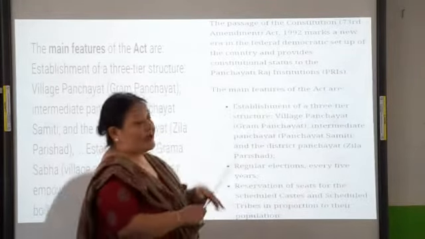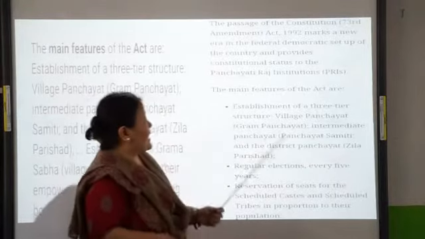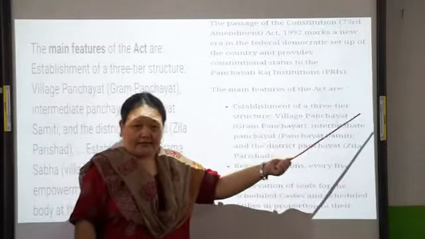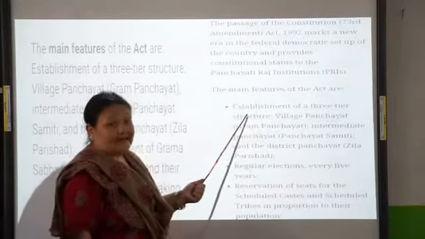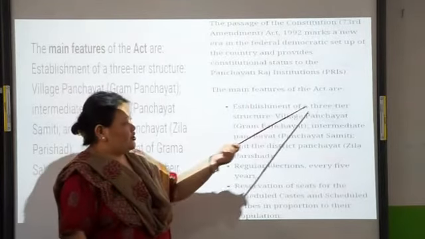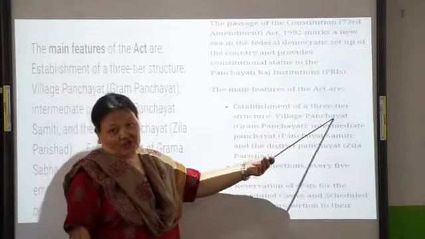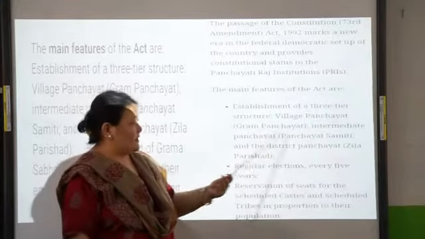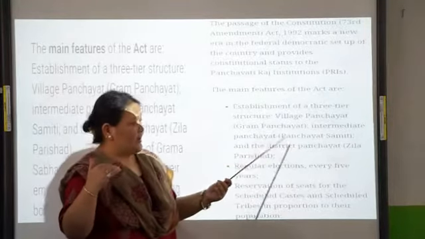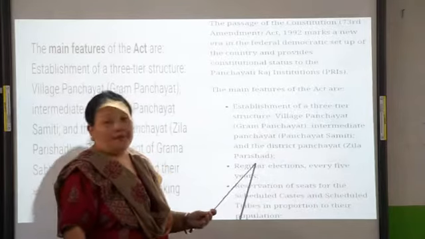Okay, now let's have a look at the features of the 73rd Amendment Act. Now, a lot of emphasis was given on the establishment of the three-tier structure. That is, the village panchayat at the lowest level, the gram panchayat. Then at the intermediate level, you have the panchayat samiti, and at the district level, you have the Zilla Parishad.